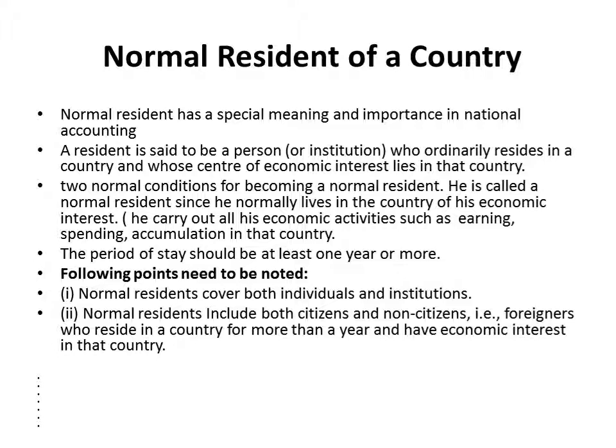So, you should keep in mind some points. Normal residents cover both individuals and institutions. Normal residents include both citizens and non-citizens: foreigners who reside in a country for more than a year and have economic interest in that country.